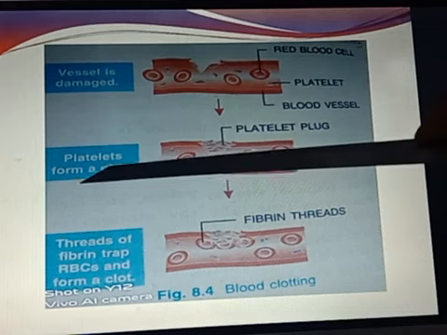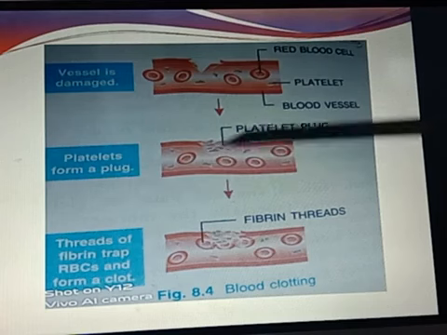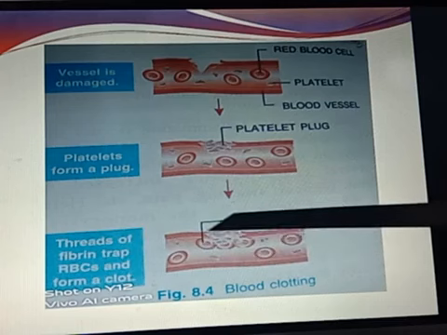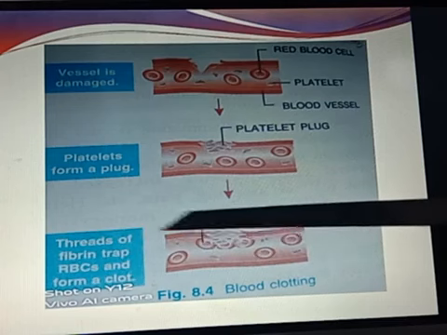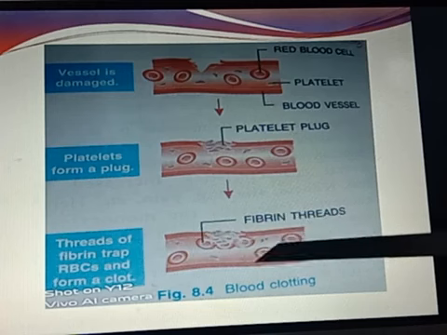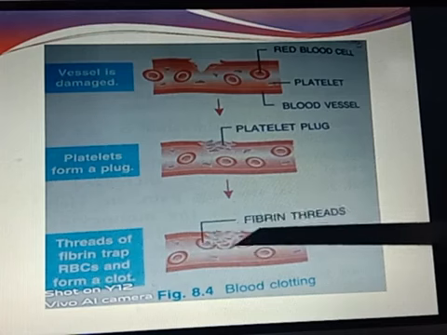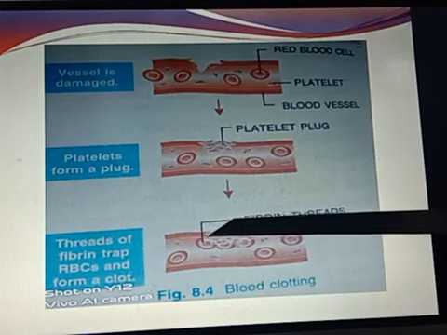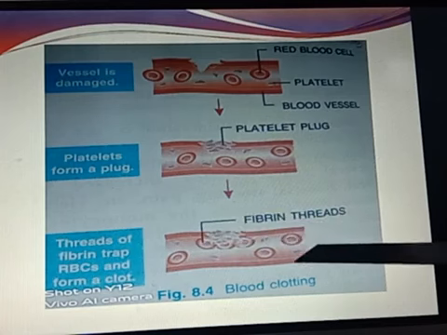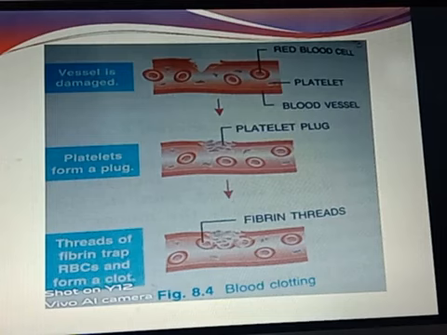Platelets will form a plug. Threads of insoluble fibrin will be formed, and they will start to trap the red blood corpuscles. After trapping of these RBCs, it will prevent further flow, and the blood will not ooze out now. Therefore a clot is formed in this way.